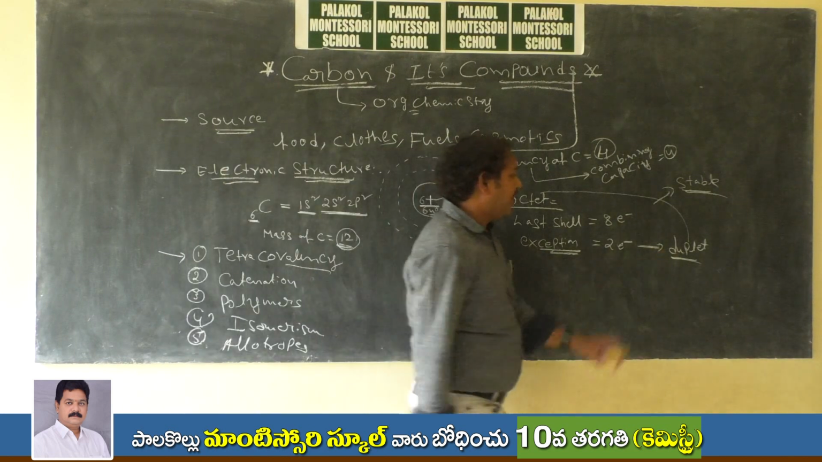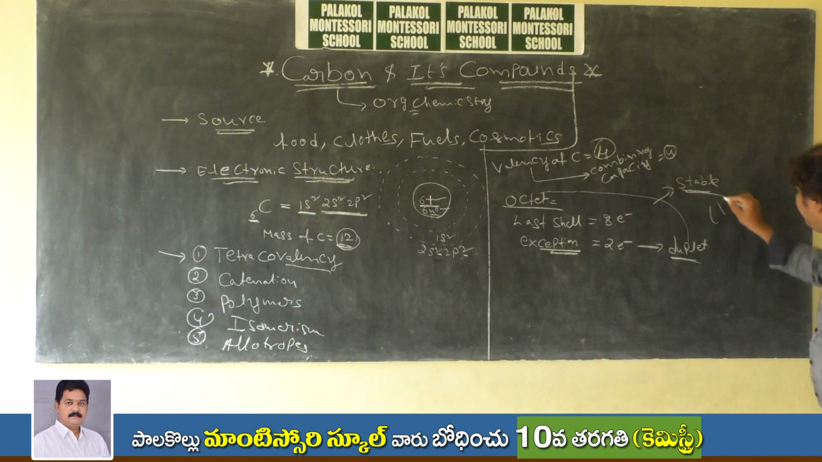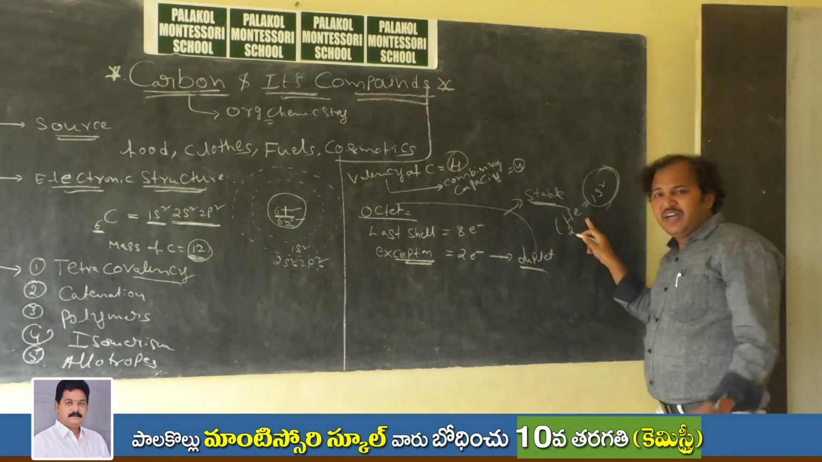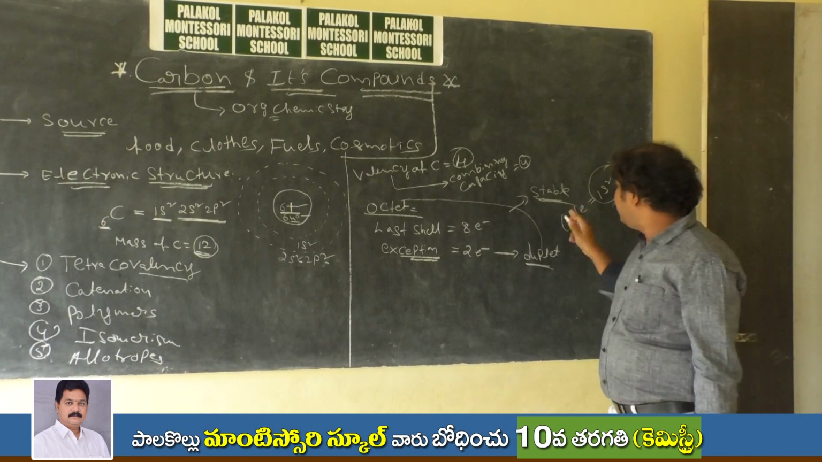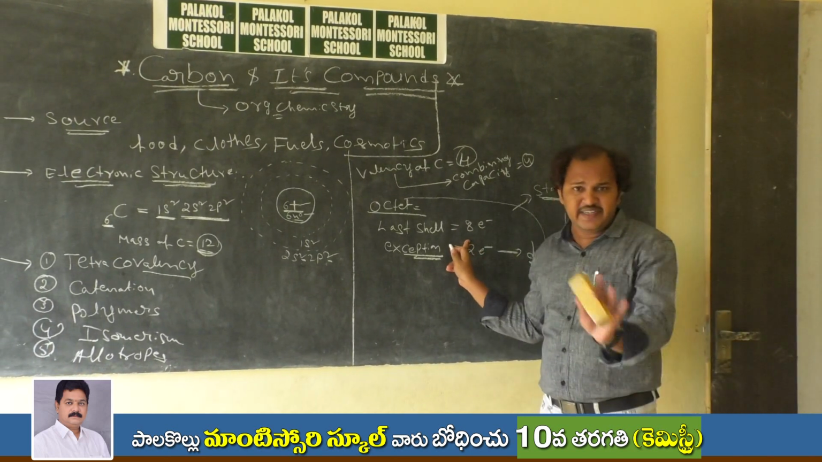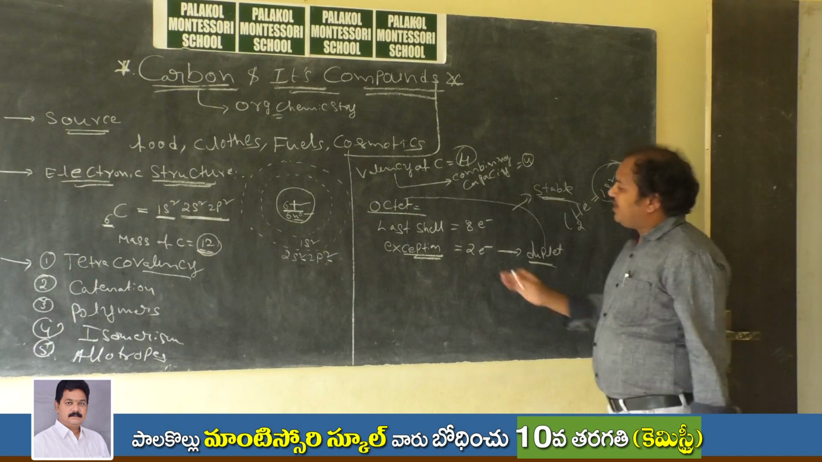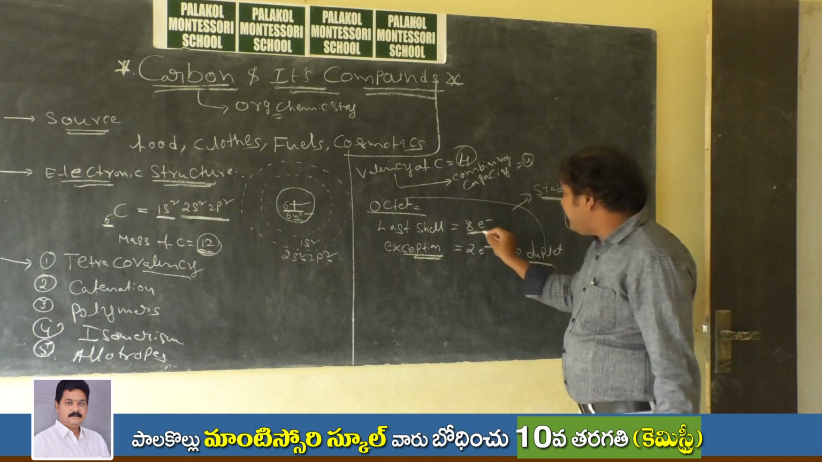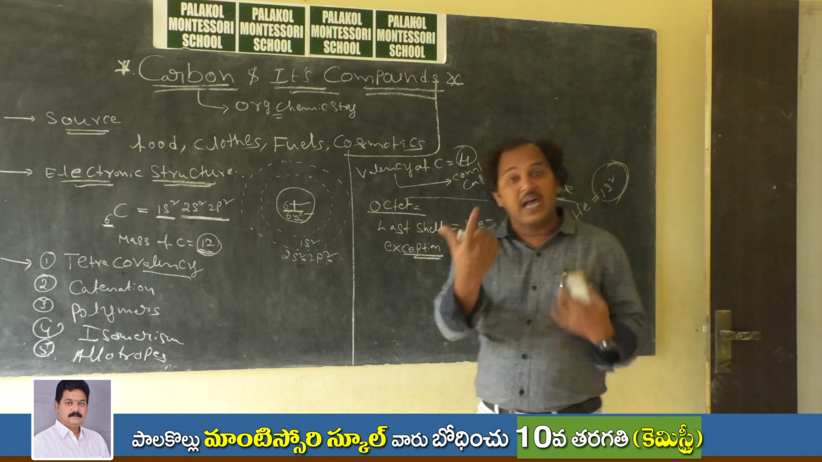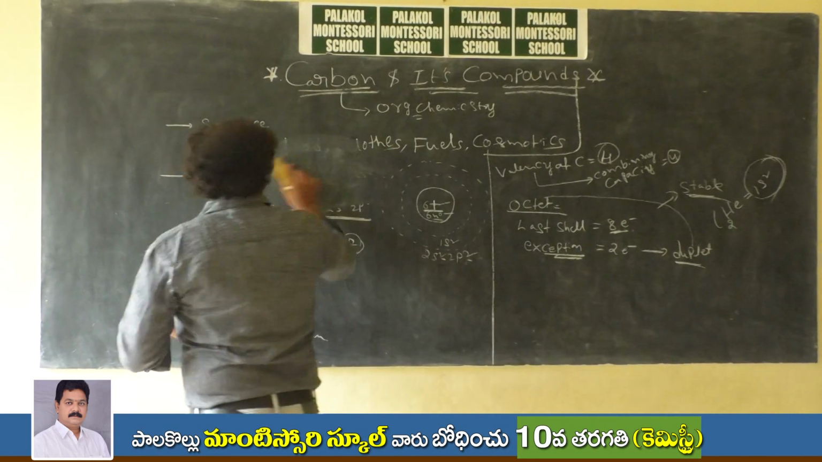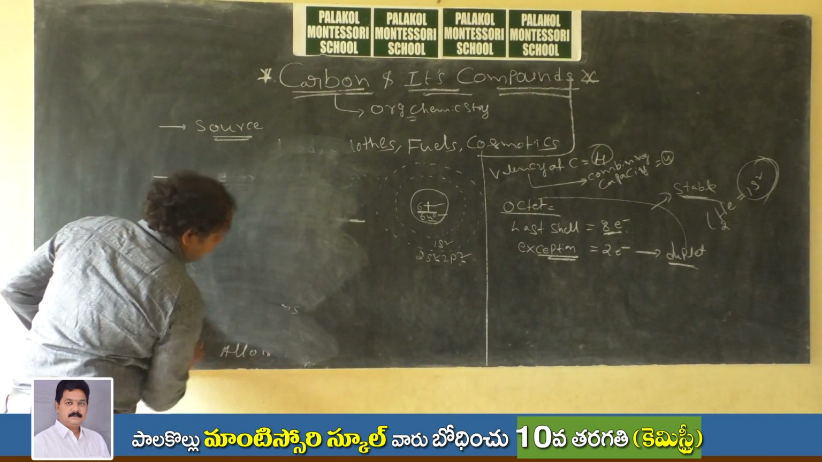Where can you see duplet configuration? In the case of helium, for example. If you take helium, its atomic number is 2, electronic configuration 2. So helium atom will be satisfied with only 2 electrons. It doesn't need 8 electrons. It requires just 2 electrons. But the remaining atoms require 8 electrons, in the last shell only. Right?